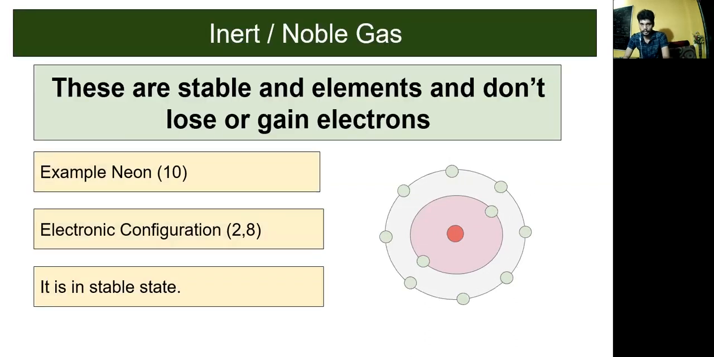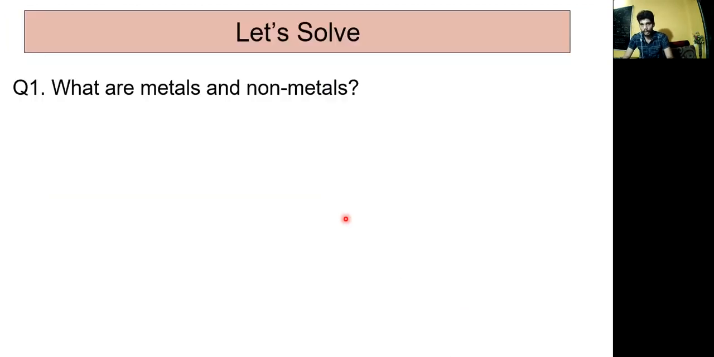Now, noble gases. These are stable elements that don't lose or gain electrons. They are the stable ones because they are not going to react. For example, neon, atomic number 10, has a stable electron configuration.